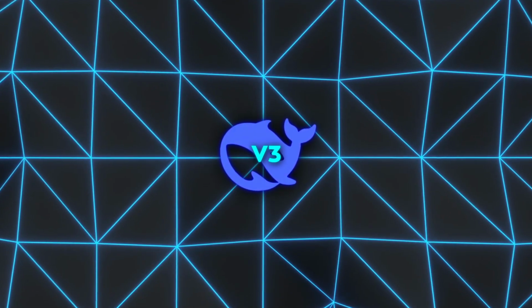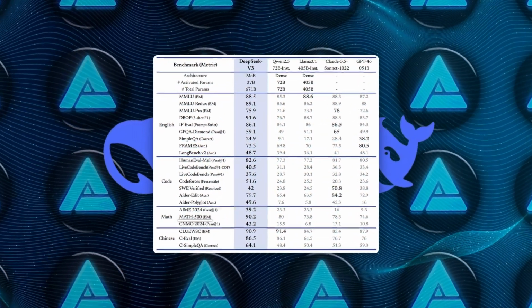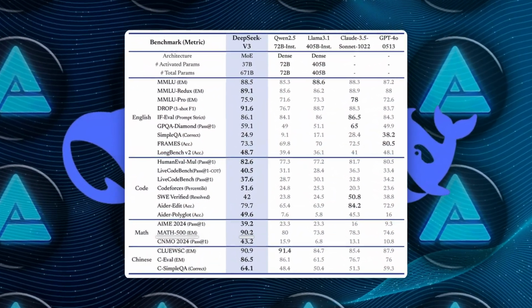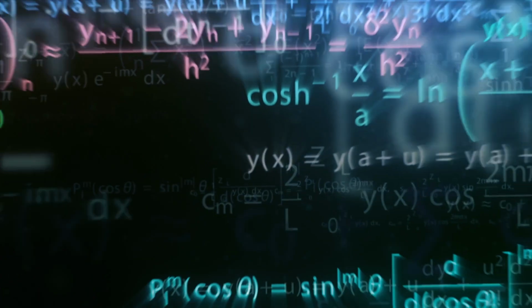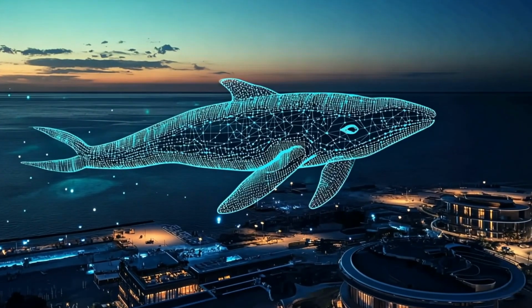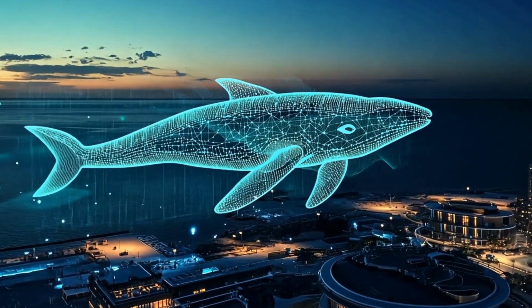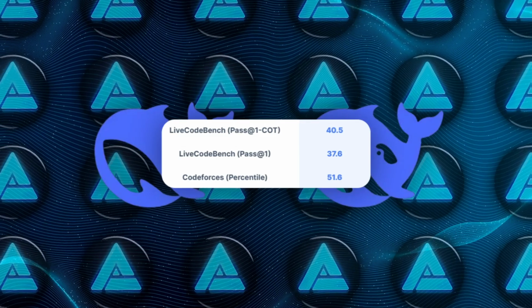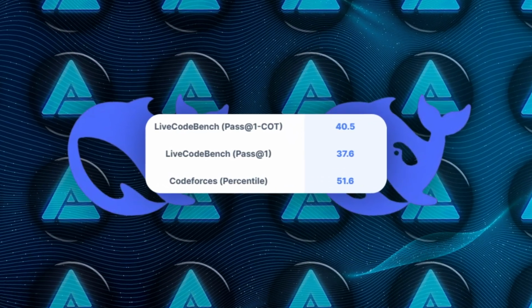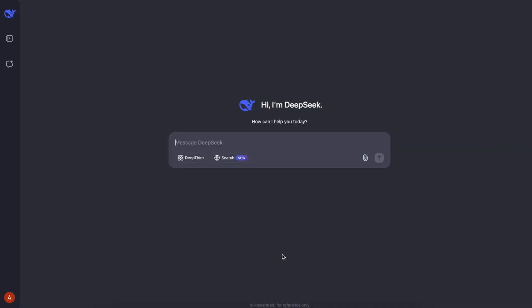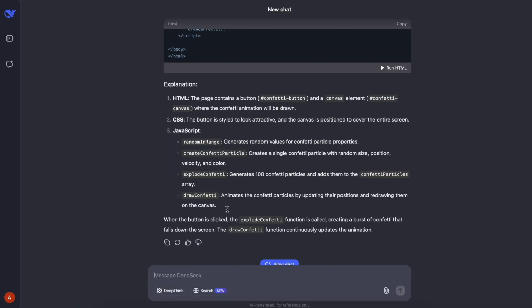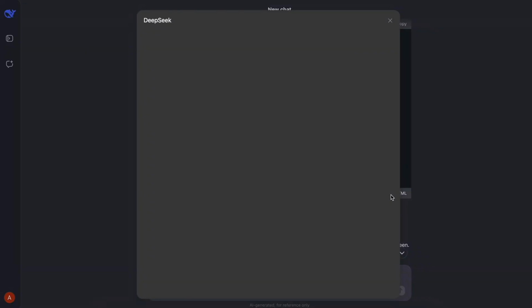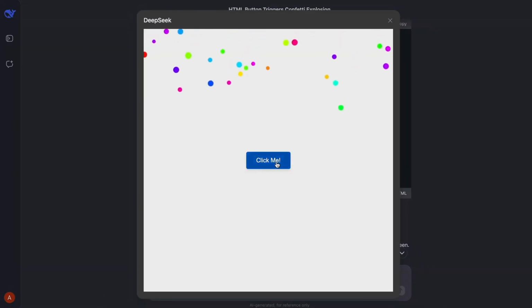The results speak for themselves when looking at various benchmarks. On Math 500, DeepSeek V3 earns an impressive score of 90.2, demonstrating strong mathematical reasoning and the ability to interpret and solve a broad array of numeric challenges. It also performs exceptionally well on platforms like LiveCodeBench and Codeforces, where it effectively generates working solutions to programming tasks, validating its coding capabilities in competitive environments.